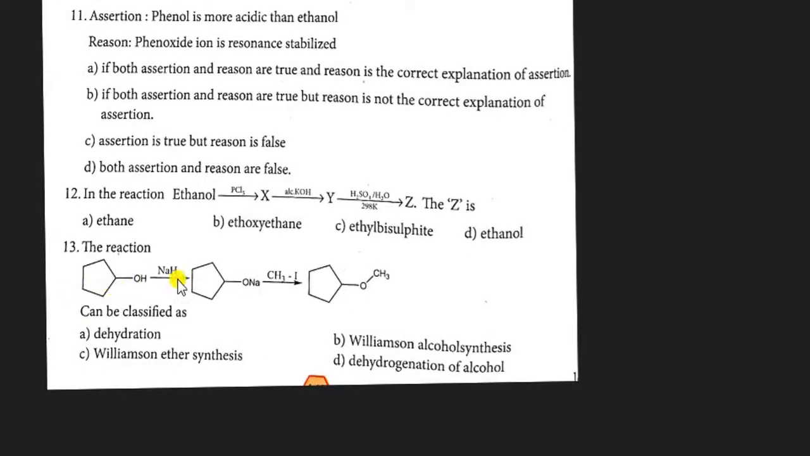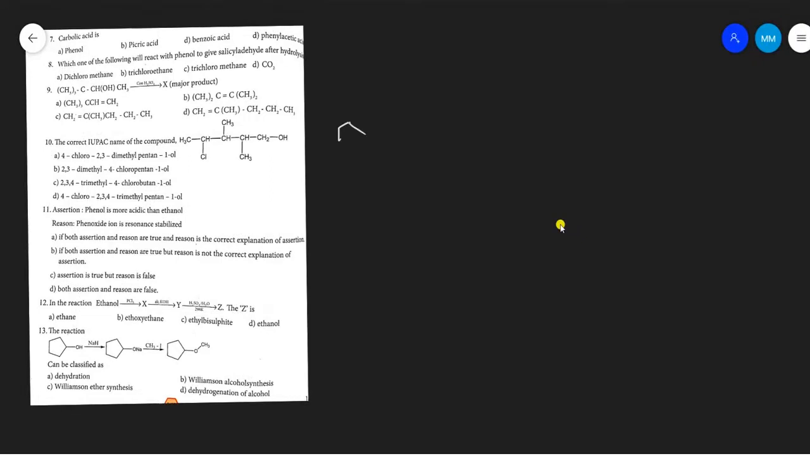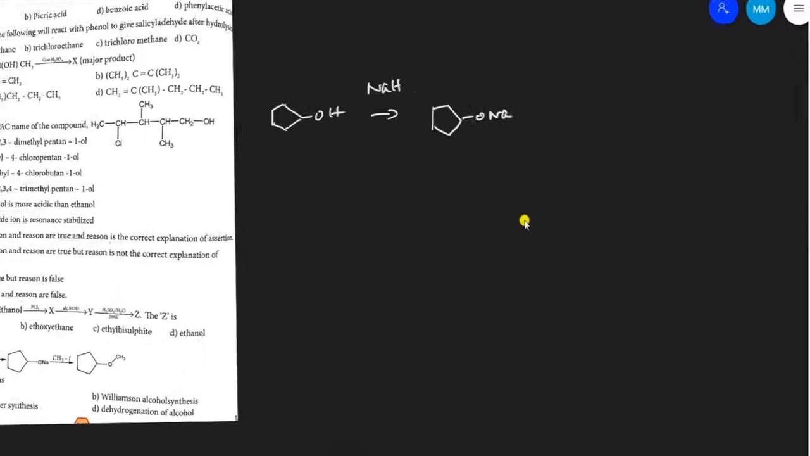Question number 13. The given alcohol, cyclopentanol, is treated with sodium hydride and the product is sodium cyclopentoxide, and again it is treated with methyl iodide to get an ether compound. What is the name of the reaction? By writing the equation, cyclopentanol is treated with sodium hydride. The product is nothing but sodium cyclopentoxide, a sodium alkoxide.